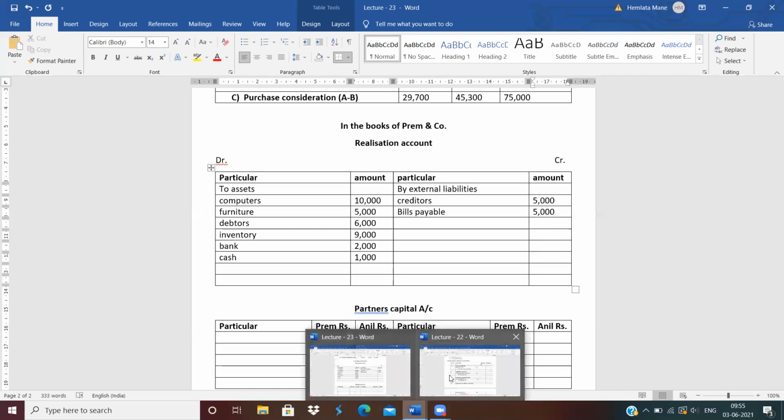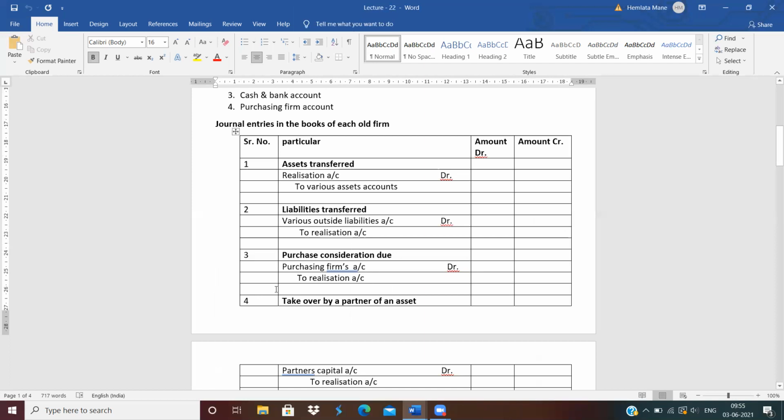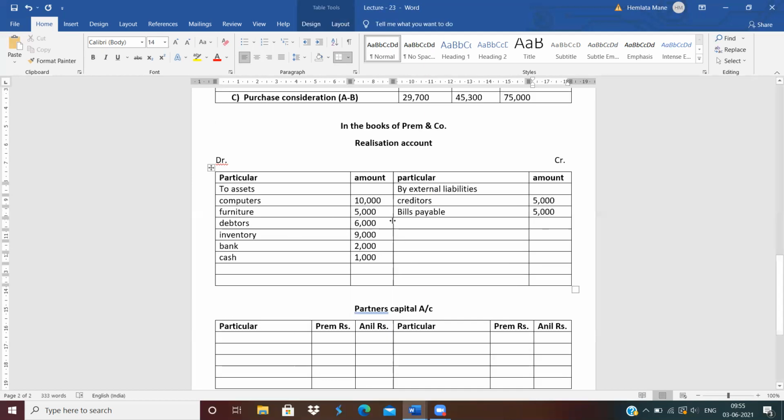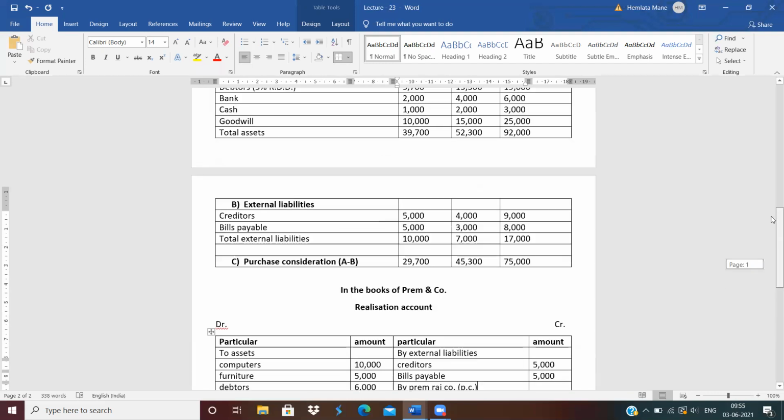See the next journal entry: purchase consideration due. What is the entry? Purchasing firm account debit, means new firm account debit to realization, means credit side of realization by Prem Raj Company. In bracket write down PC. PC means purchase consideration. How much is the value of purchase consideration?